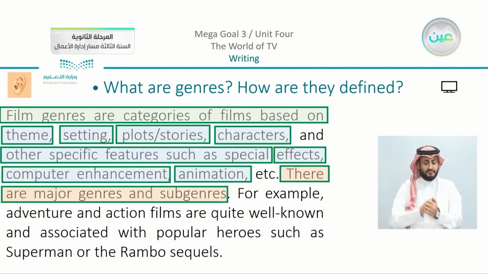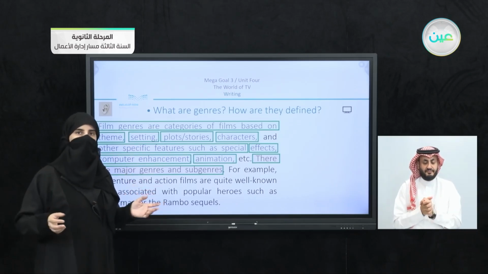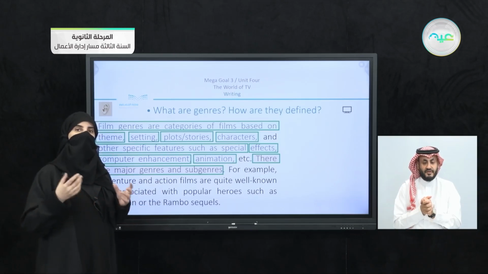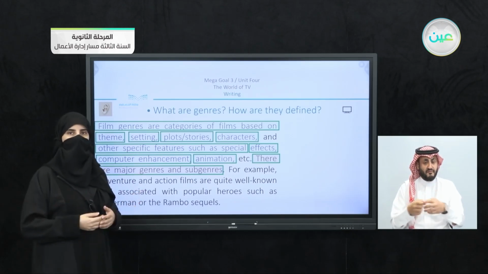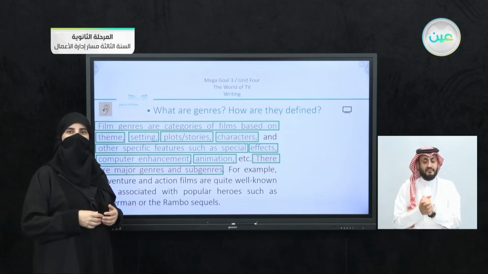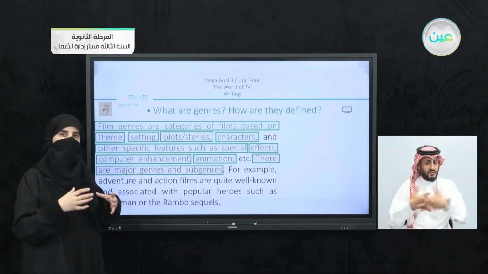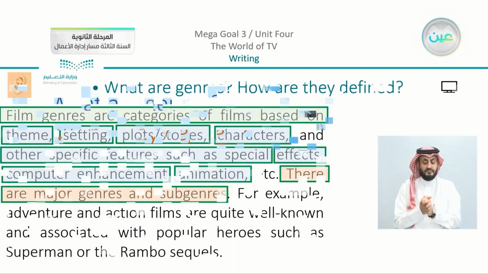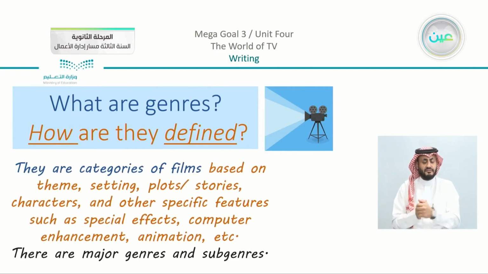Also, we can add here that there are major genres and subgenres. Now, what is the meaning? We have here major genres, which is the main type of the movie, and there are subgenres, meaning that I can mix two genres together in one movie. Now, for example, I can have action comedy, or we can say that there is some kind of detective drama. So there are different types of films that mix or combine together. Now we have here what are genres and how are they defined. As we mentioned, this is the complete answer that we just highlighted from the paragraph.